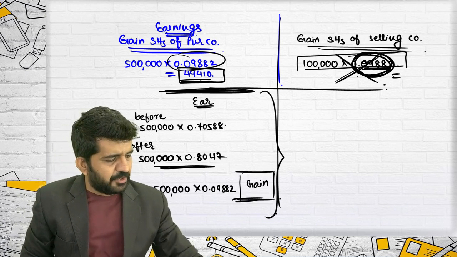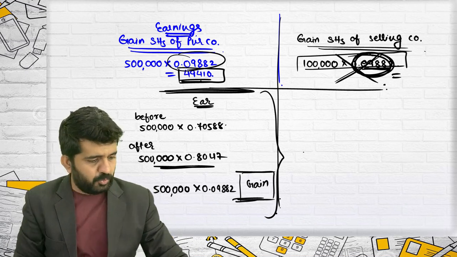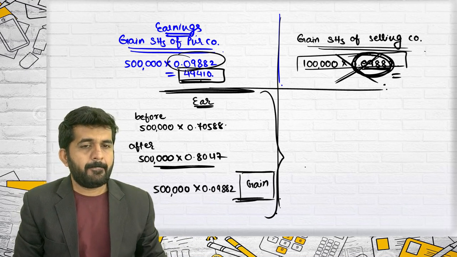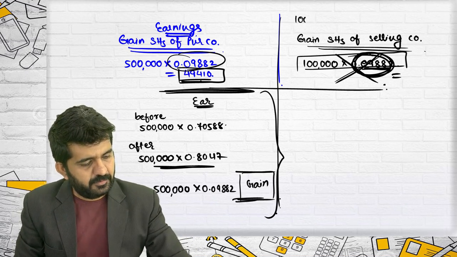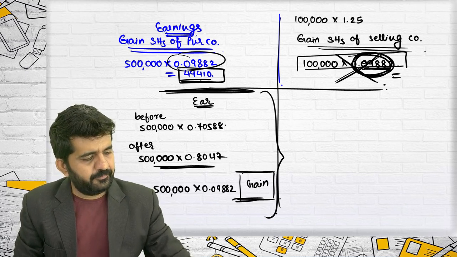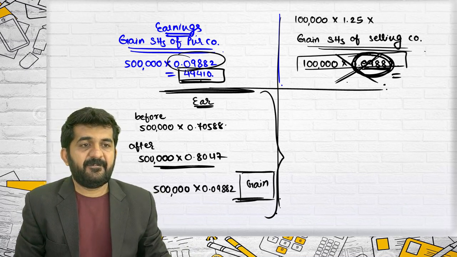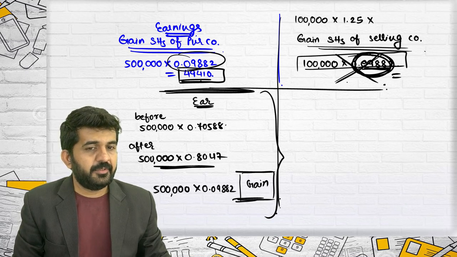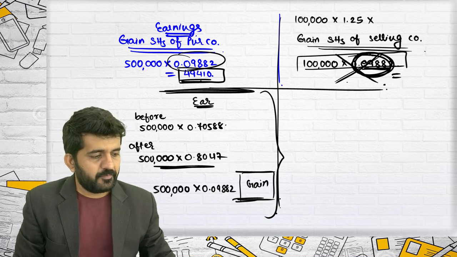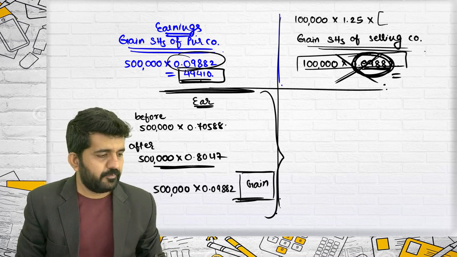Mac, you were telling something to find this out. Can you find out the gain of shareholders of selling company with a shortcut? I don't want the calculation which we were doing. Yes, the shares that the shareholders of selling company are getting, that is 1,25,000, 1 lakh into 1.25, into the current EPS minus the EPS that the shareholders of selling company were earning.